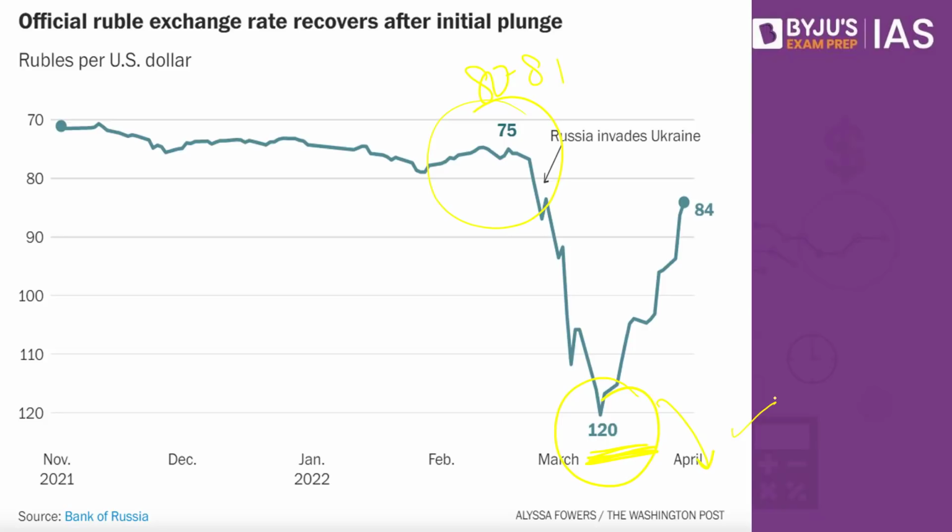Now, if you have a confusion of why the article mentioned 151 rubles per dollar and why this graph is only showing us 120 rubles per dollar at the worst point, that is because this graph is made by the Bank of Russia. So the Bank of Russia, despite the ruble becoming extremely weak, did not really want to show that their ruble is almost half of the value. So even at the worst time, they did not really show the real picture of the ruble. In the international market, you had to give 151 rubles to buy a dollar, but the Bank of Russia was still suggesting that 120, 121 is still our level. Anyway, the recovery of the ruble can be seen by countries across the world here.